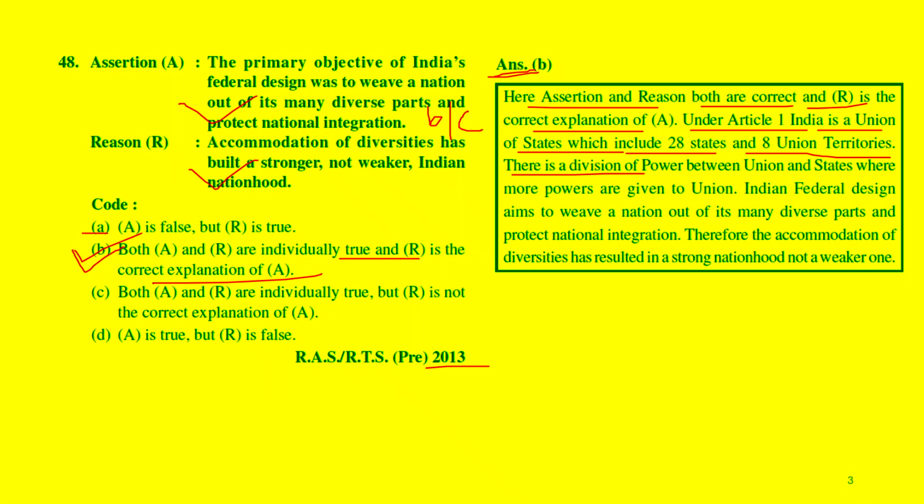There is a division of power between the union and states, where more powers are given to the union. Obviously, the union has more power. Indian federal design aims to weave a nation out of its many diverse parts and protect national integration. This is also correct.